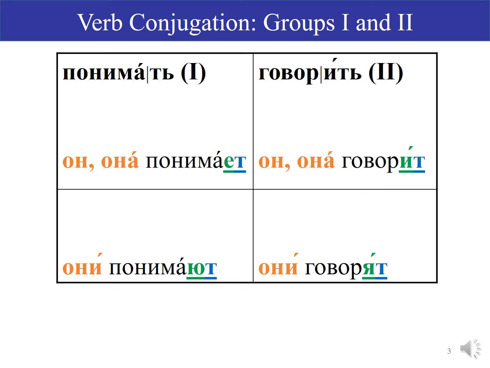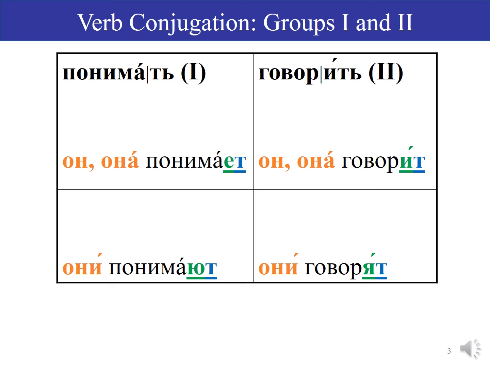So what's different though between group 1 and group 2 verbs, and also between the singular and plural forms, is the vowel that comes before the letter «т». So, он понимает, они понимают. And with говорить, он говорит, они говорят.